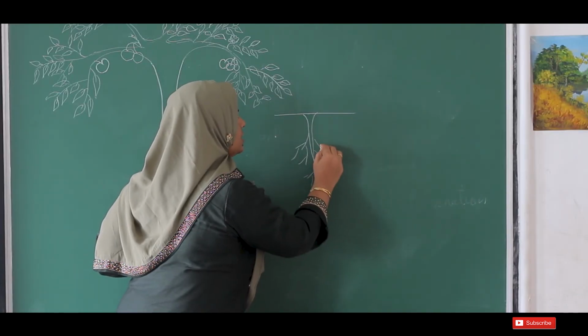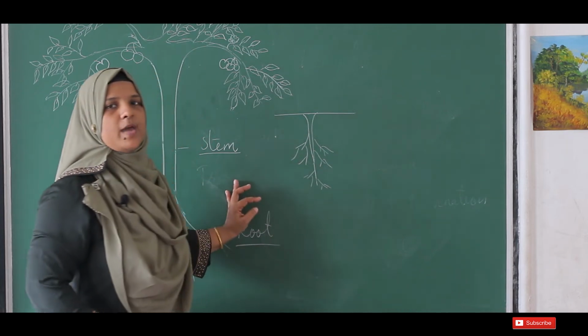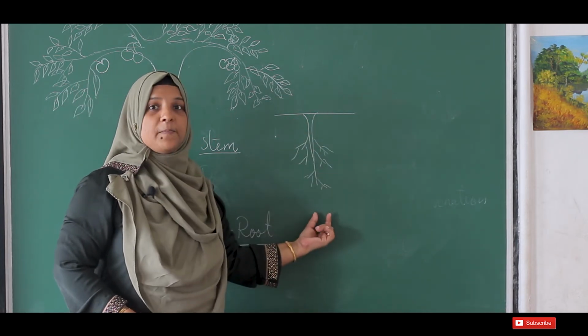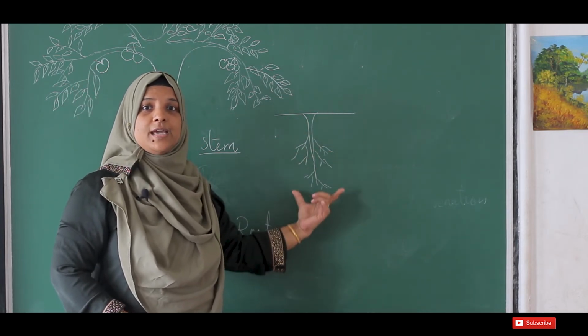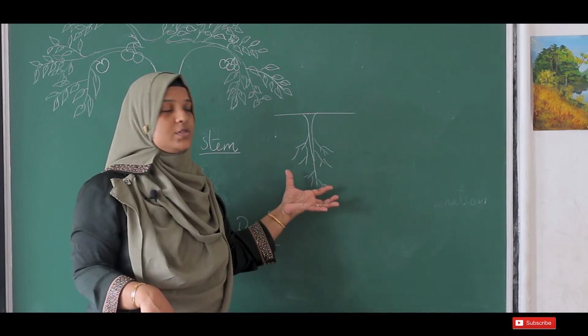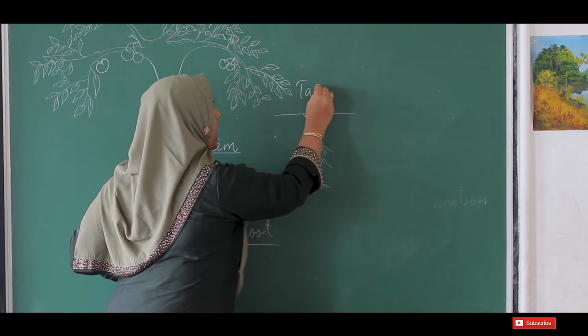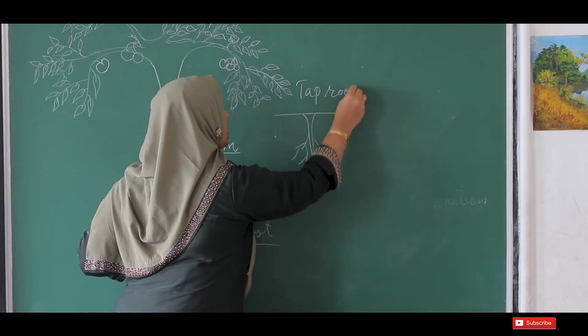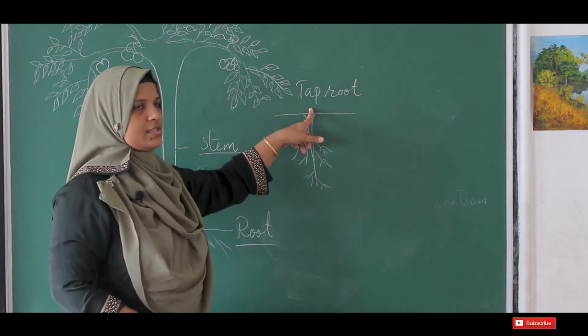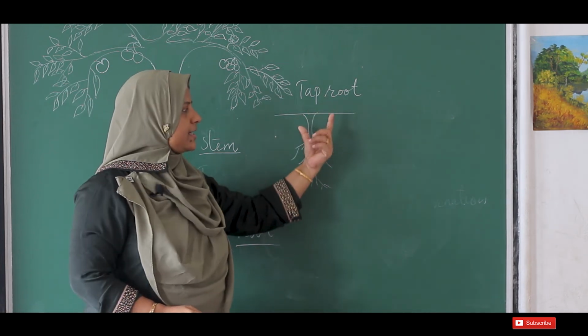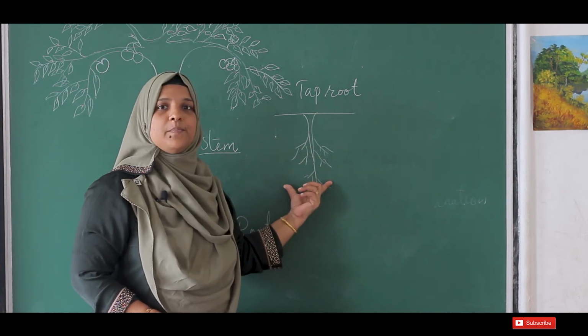Okay, so this type of root system, where the plant has a main root from which many lateral or branched roots arise, is called the taproot system. So what is the taproot system? It has a main root with many branches.